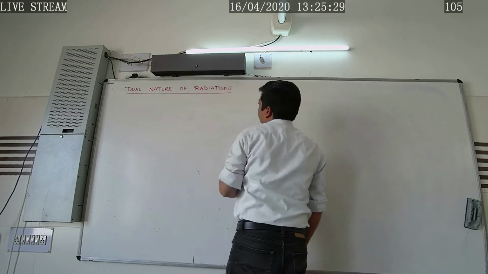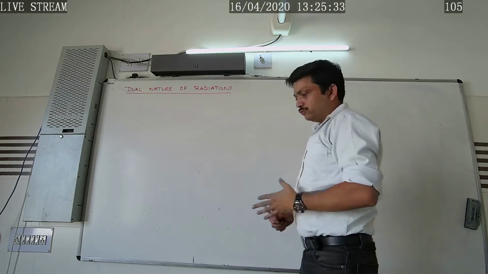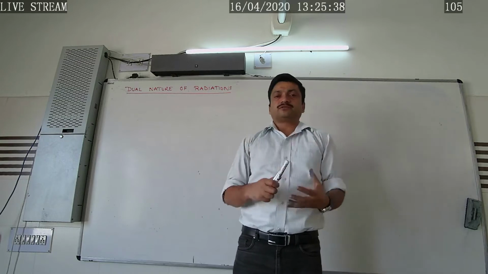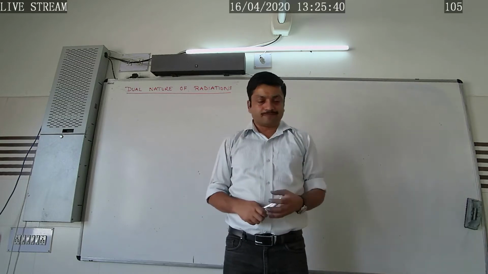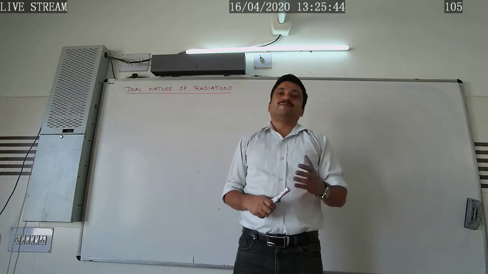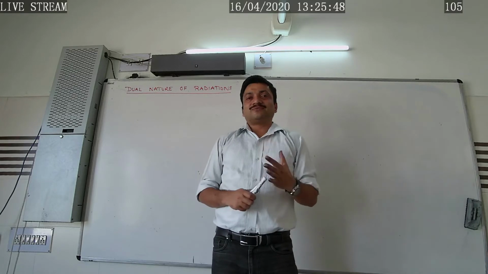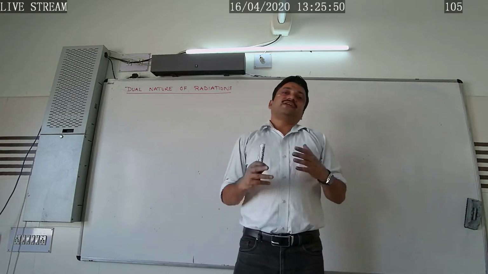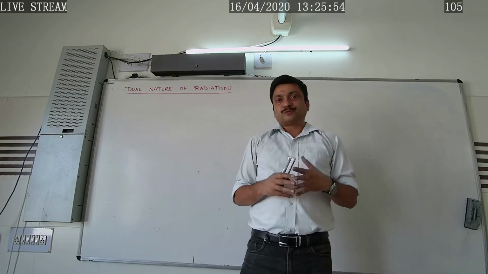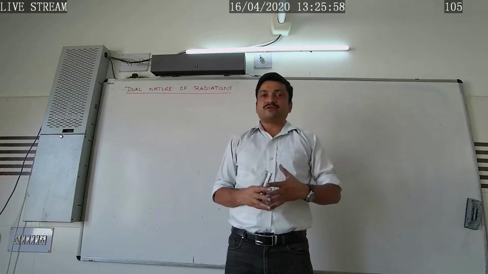So in order to explain this dual nature of radiation, I would like to refresh some previous topics which we have studied. For example, interference of light, diffraction of light, polarization of light. In these phenomena, the interaction of light takes place with itself. So these phenomena can be well explained by considering the wave nature of light.